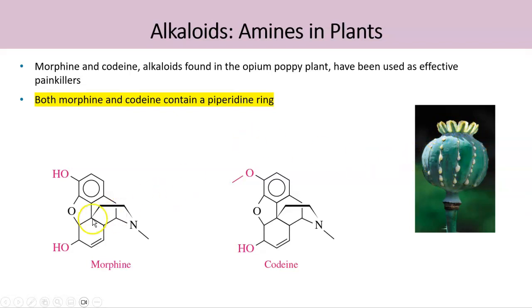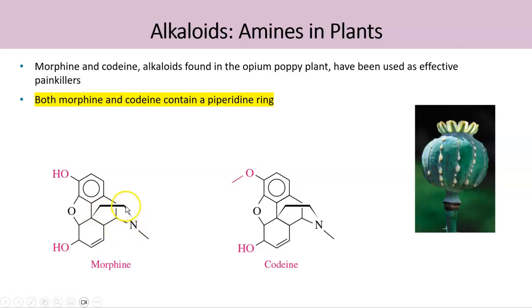And now, what is the heterocyclic amine present in morphine and codeine? When we say it's a heterocyclic amine, remember this should contain a nitrogen atom, right? So where is this nitrogen atom connected? Now you can see the nitrogen atom is connected to two carbon atoms here, and this is the cycle that we are looking for. And to identify the cycle, count how many atoms are there in this complete